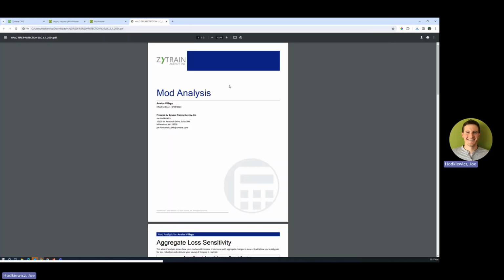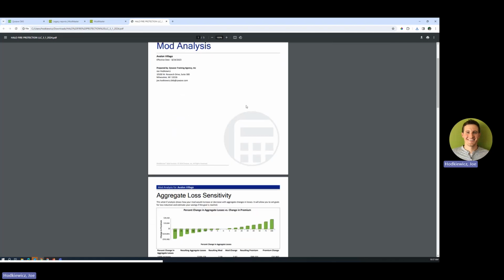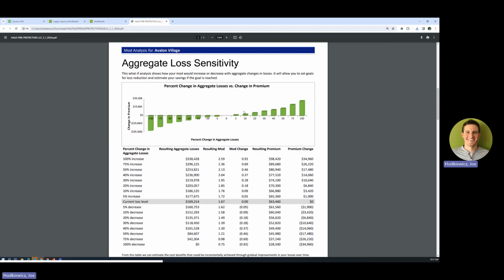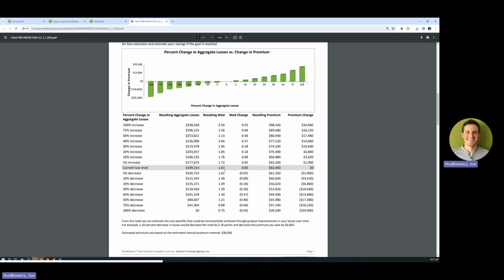We got our cover page. This will be branded to you with your logo instead of Zytrain Agency. Aggregate loss sensitivity. I like this report because it takes what the mod score is of whatever you imported, and it puts them in the middle here. Now, if this 167 were to go up or down, what does that mean to the premium change?